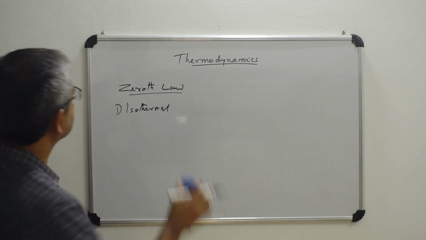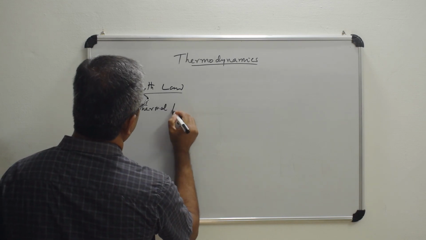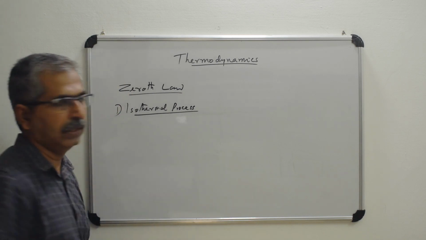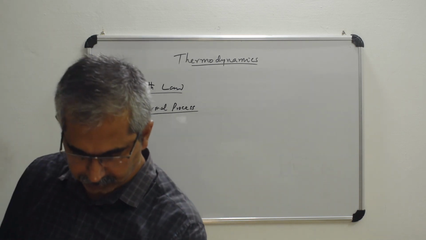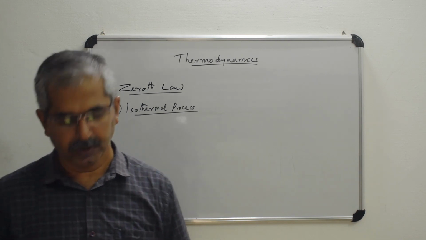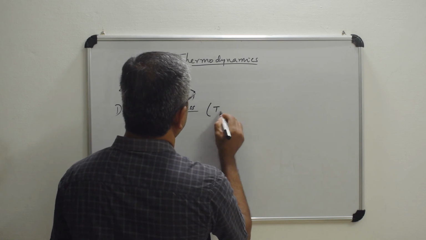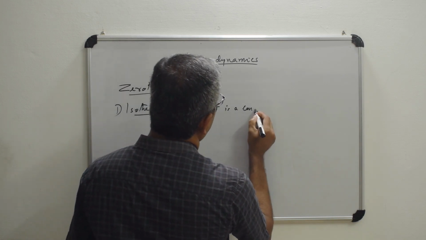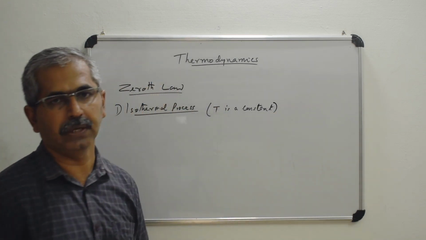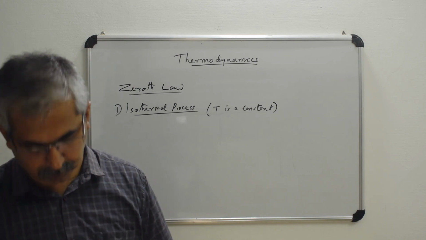In an isothermal process, the temperature of the system will remain a constant. Such a process is called an isothermal process.